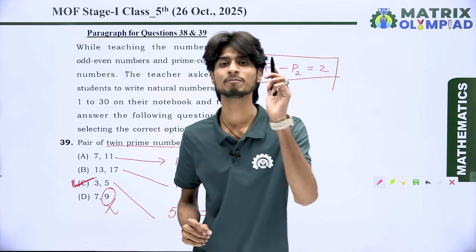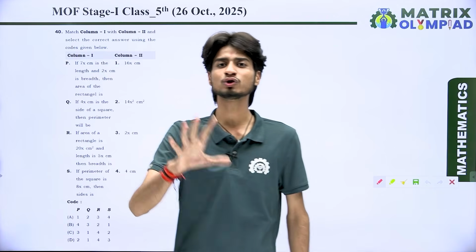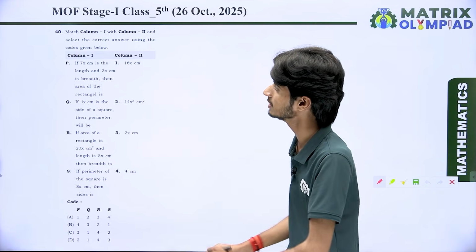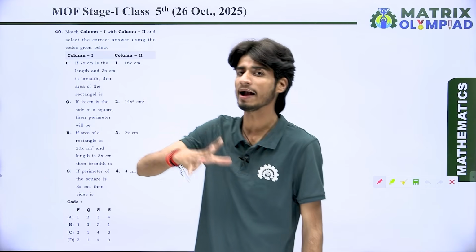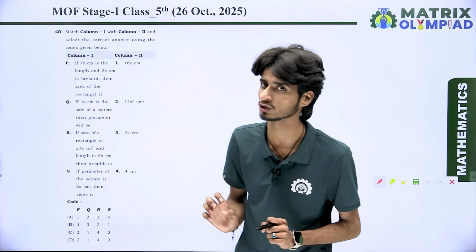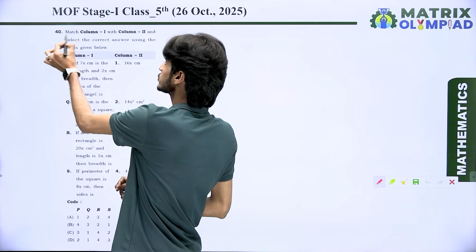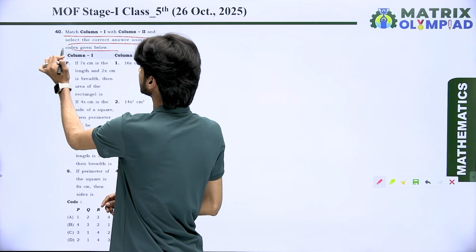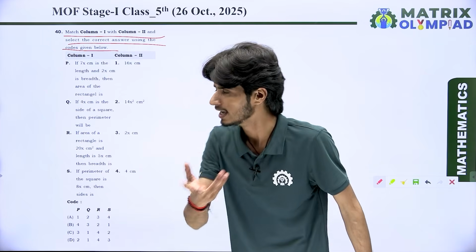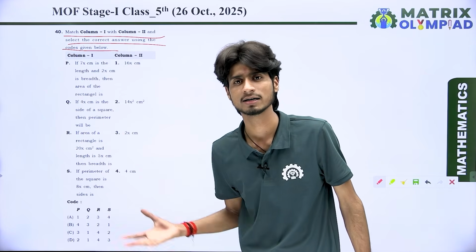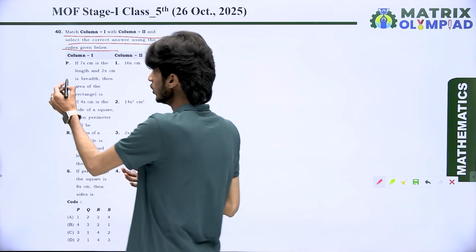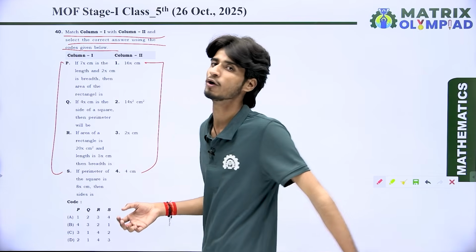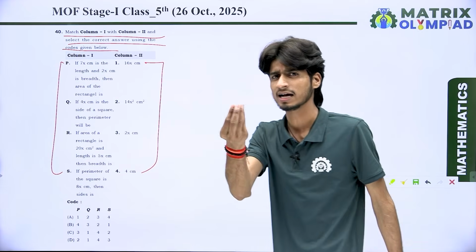Let's come to question number 40. Next we have question number 40, which you face in the examination. And dear students, for your kind information, question number 40 is a match-the-following type question. Look at here. Match column first with column second and select the correct answer using the given codes below. Got it? Here we have column first and column second. We want to match all 4 points with the opposite 4 points, and match them to get the proper resulting answer.